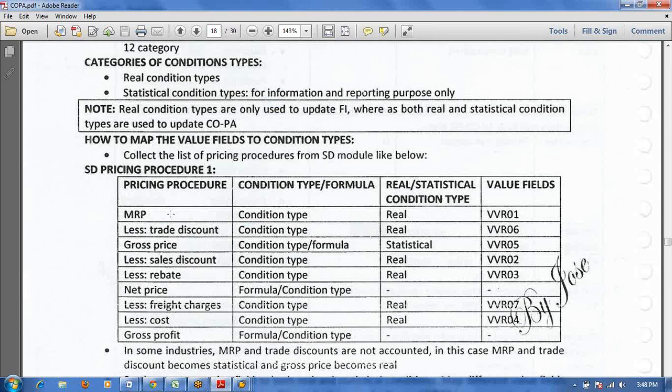And you can create a different one, statistical. Normally the report, they want to see both MRP price and selling price. Both they want to see in our CO reports. In that case, we will create one is real and one is statistical.